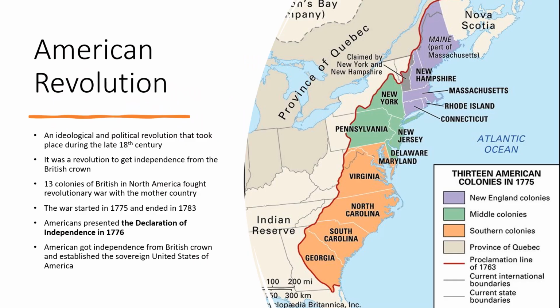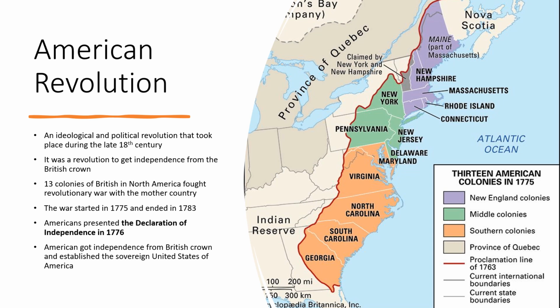Starting with the brief introduction of American Revolution, students, American Revolution was actually an ideological and political revolution that took place during the late 18th century. It was a revolution to get independence from the British Crown.